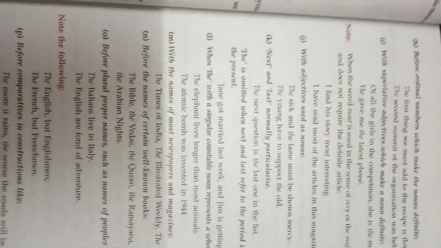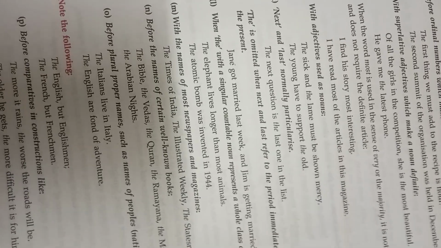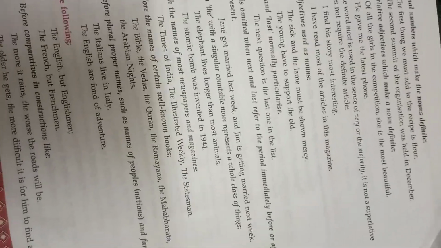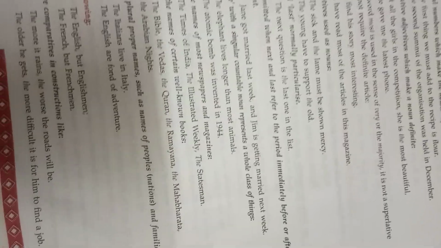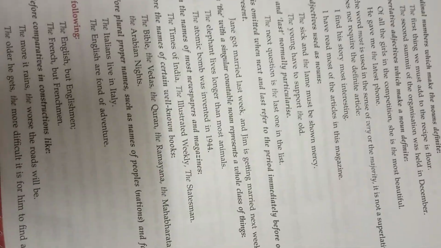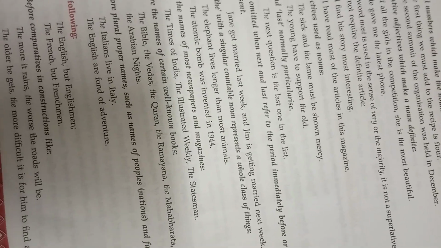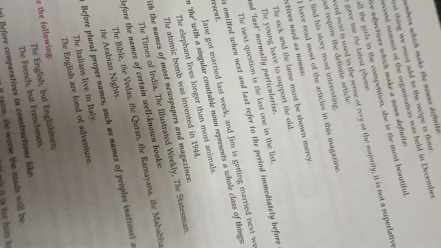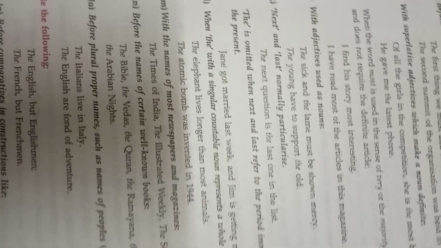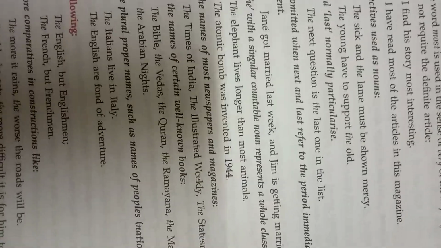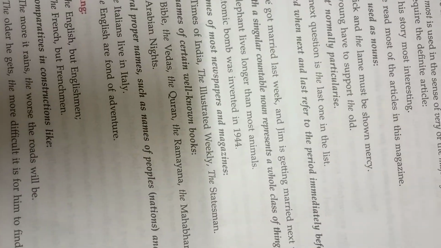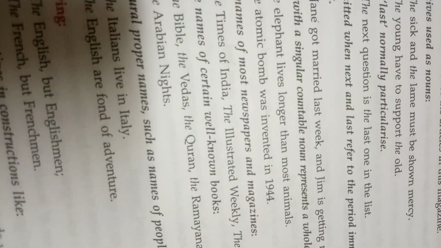Again, "the" is used before plural proper names such as names of peoples. By peoples here we mean nations and families. For example, you say the Italians live in Italy. The English are fond of adventure. Again, something to note. We say the English but Englishmen. We don't say the Englishmen. We say the French but Frenchmen. We don't say the Frenchmen. So see how the definite article is used before these plural proper names.